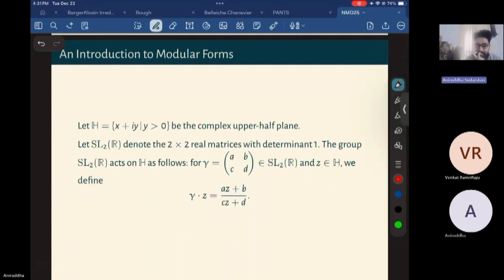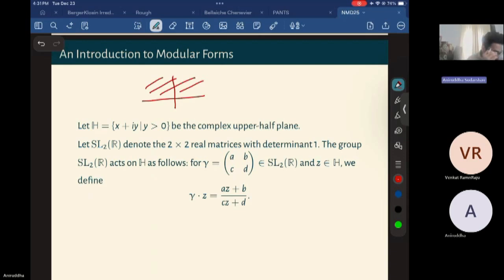So first, let's introduce what modular forms are. The main thing we want to look at is the complex upper half plane in this case. It is all the complex numbers x plus iy with y positive. And SL2R is the group of 2 by 2 real matrices with determinant 1.